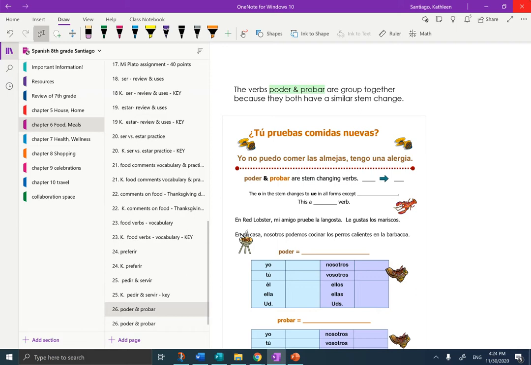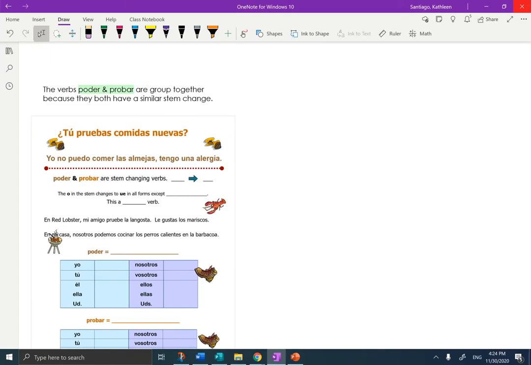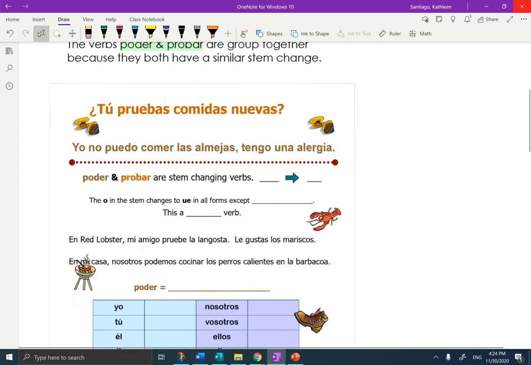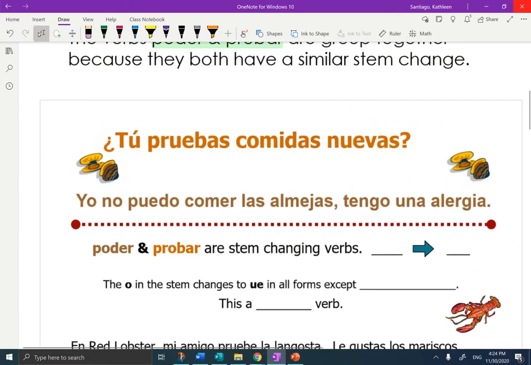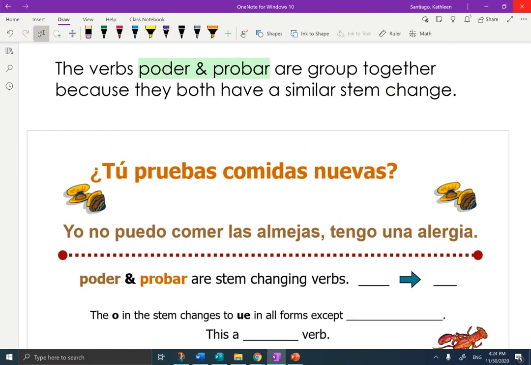Chapter 6, page 26, the verbs poder and probar. So I'm going to eliminate the table of contents and make the pages big so that we can all see what we're doing. At the top, above the notes page, it says the verbs poder and probar are grouped together because they both have a similar stem change. Okay, so let's go through and take our notes.